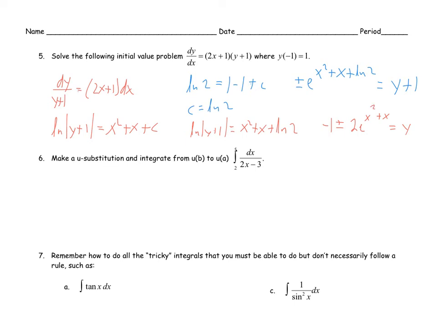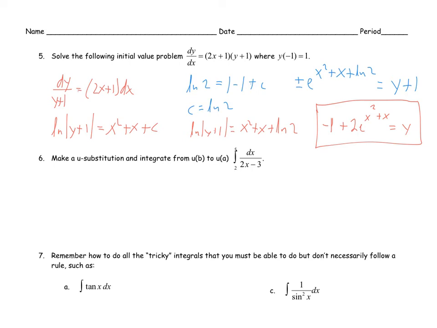Better. And then we have to choose the plus or minus that when I plug in -1 for x, gets me 1 for y. So when I plug in -1, I get e to the 0, which is 1. So in my final answer, I'm going to need -1 plus 2. And that makes sure that when I plug in -1 for x, I get a positive 1 for y. If you did -1 minus 2, you would get -3, which is not right.